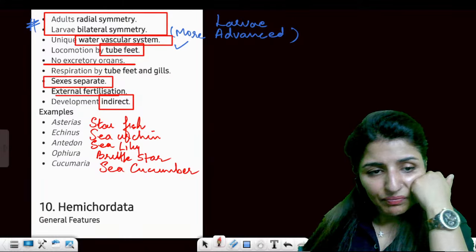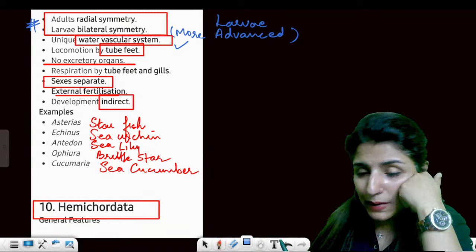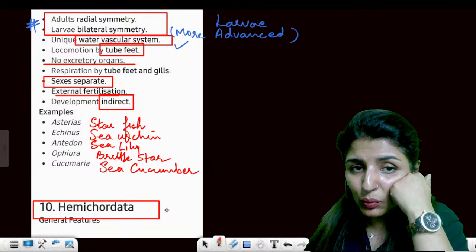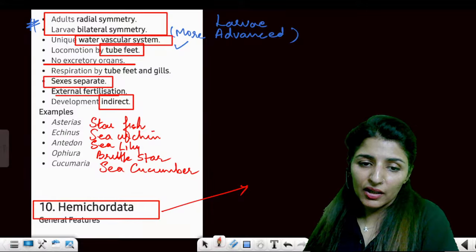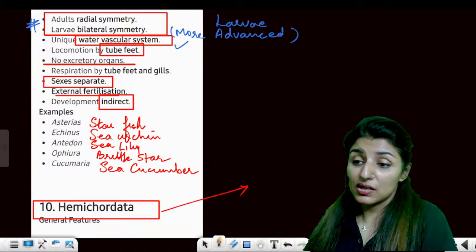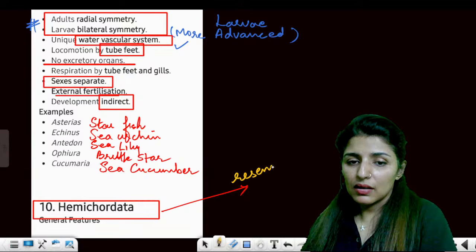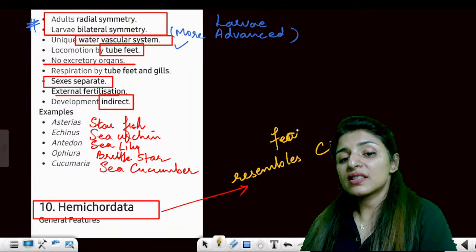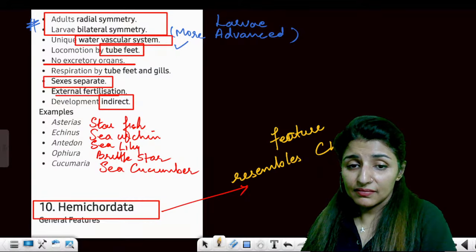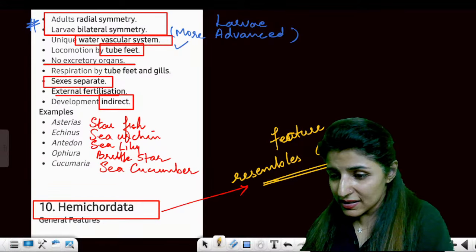All right, coming on to the last phylum of non-chordates, which is Hemichordata. Can anyone tell me one feature of Hemichordata which resembles Chordata? Why do we call them hemichordates, half chordates? What is that feature which resembles the chordates? Your paper is 100% clear if you know this.